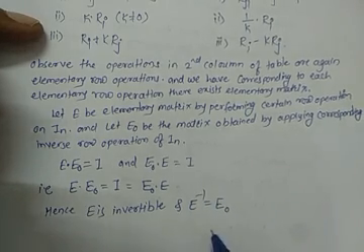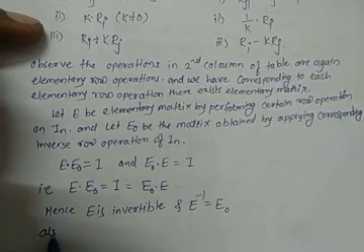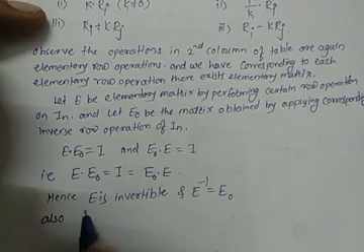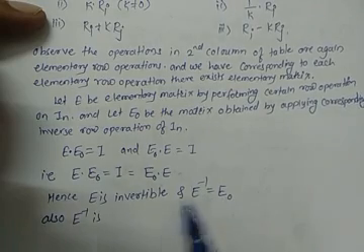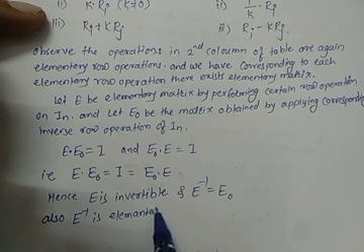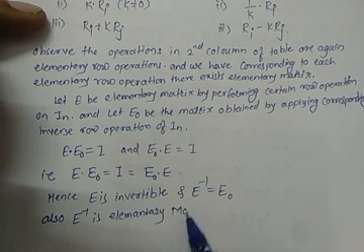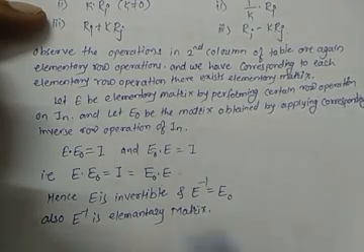And also E inverse is an elementary matrix. Hence proved, which is our required proof.